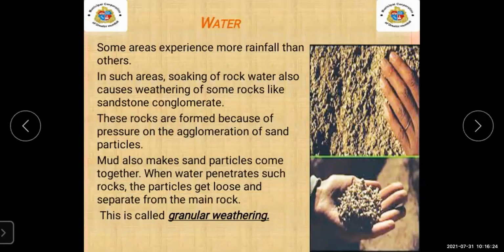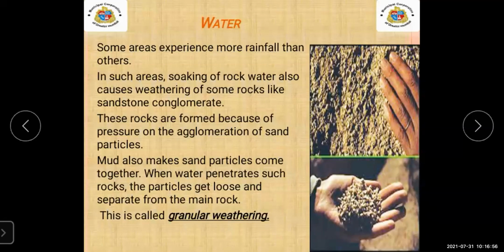These rocks are formed because of pressure on the agglomeration of sand particles. Mud also makes sand particles come together. When water penetrates such rock, these particles get loose and separate from the main rock. This is called granular weathering.